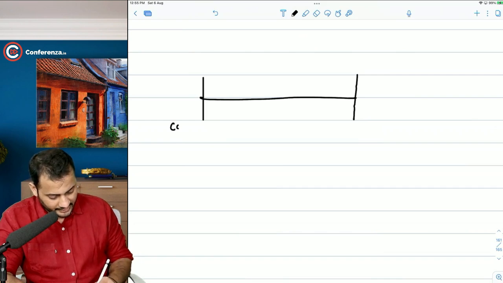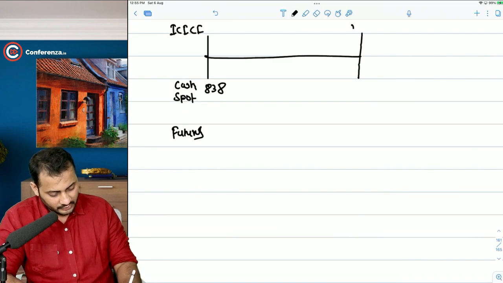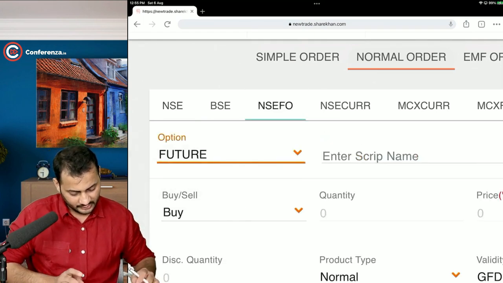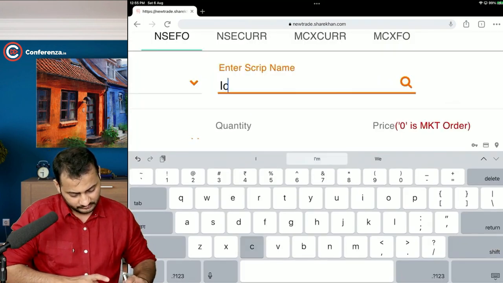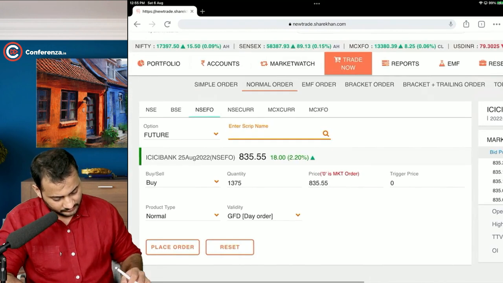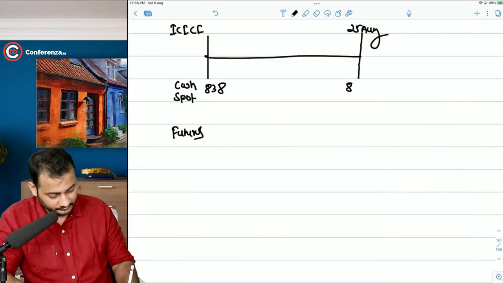So if you go to the cash market or the spot market, you can buy the ICICI share at 838 rupees. But today itself, if you go to the futures market for 25th August, this month's last Thursday, that is available at 835.55.